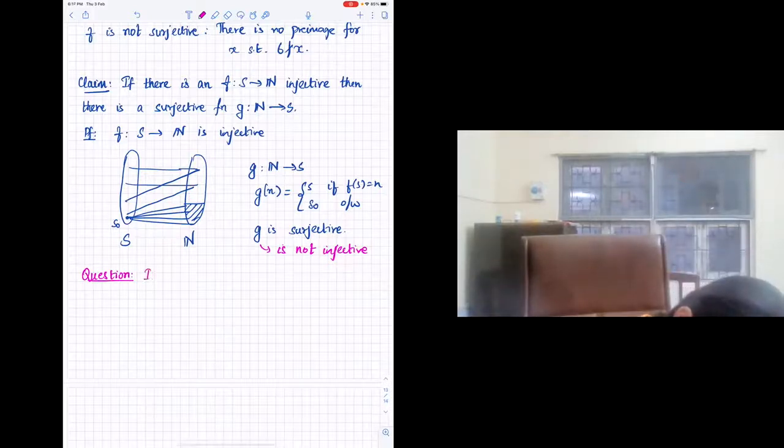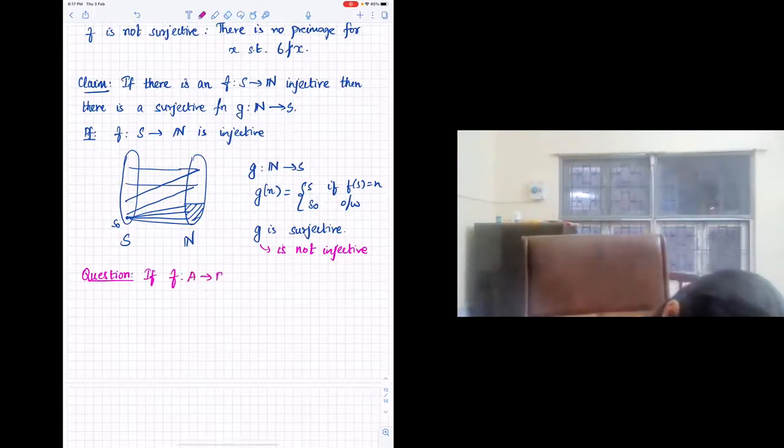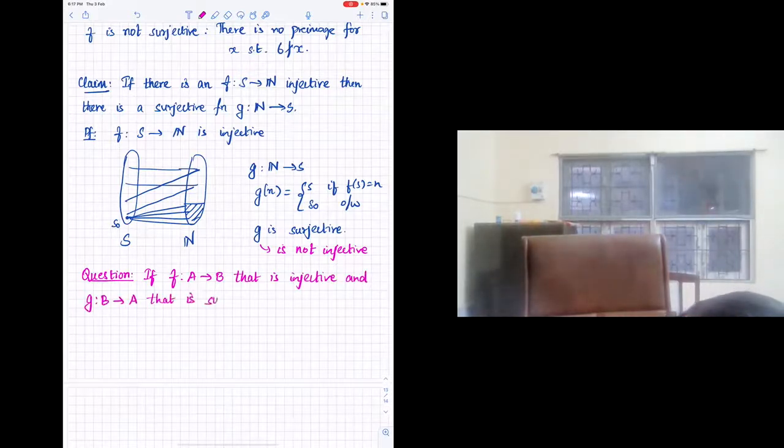So now the question is, if there is a map F from S to, or in general, let's say A to B, where all sets are infinite, and a map G from B to A that is surjective, can one construct a map H from A to B that is bijective?